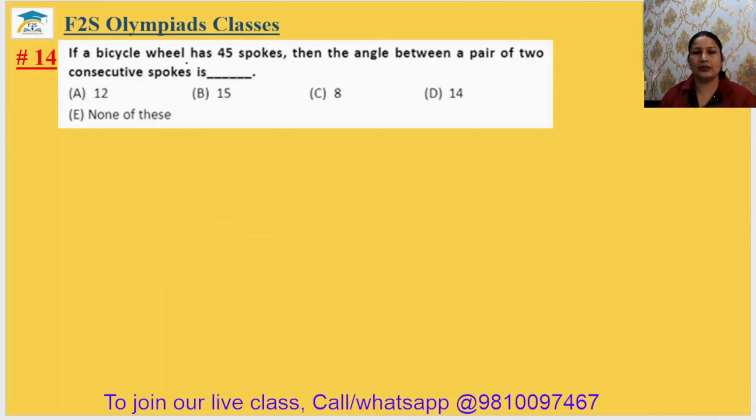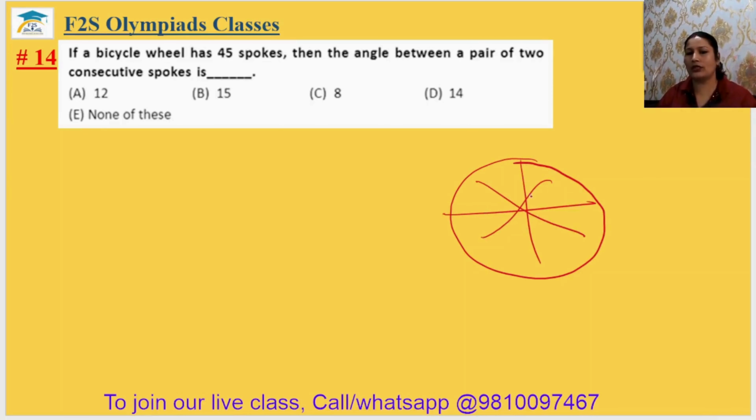If a bicycle wheel has 45 spokes, then the angle between a pair of two consecutive spokes is. So there is a bicycle and there are total 45 spokes. Okay, I'm not making 45 exactly. By looking at this bicycle's spokes, you can say it is making a complete angle, that is 360 degree.